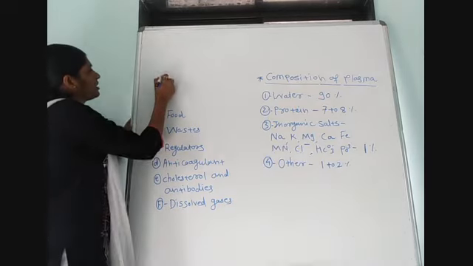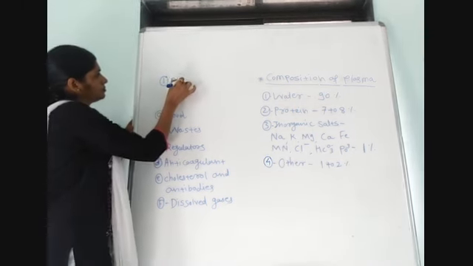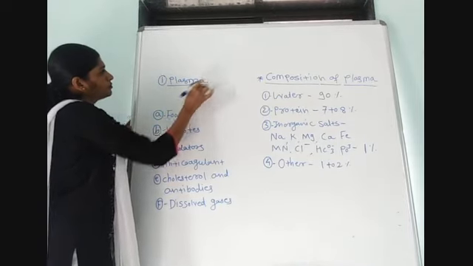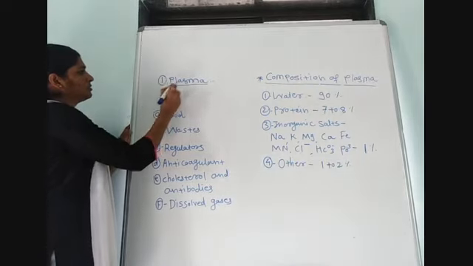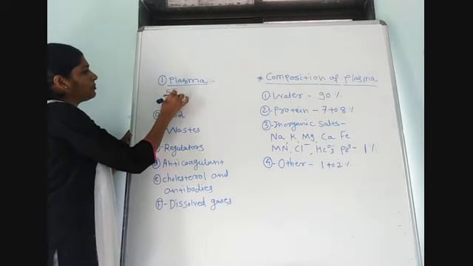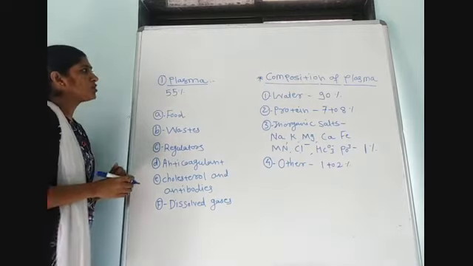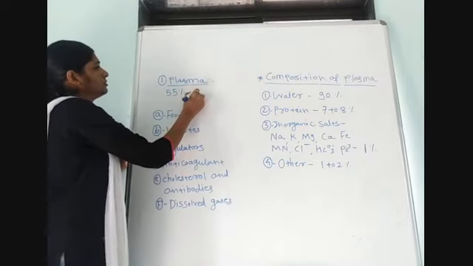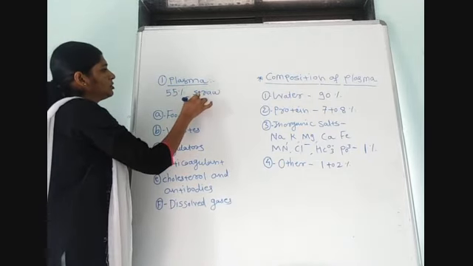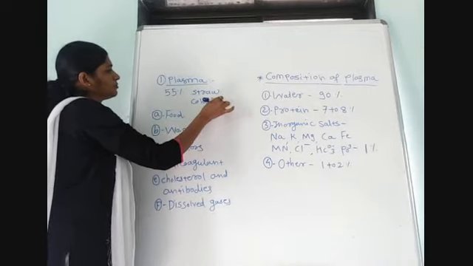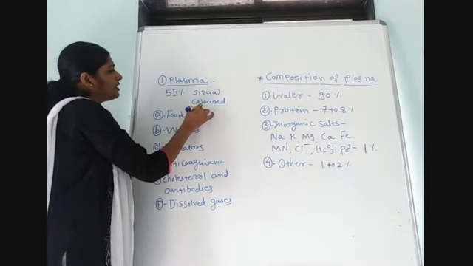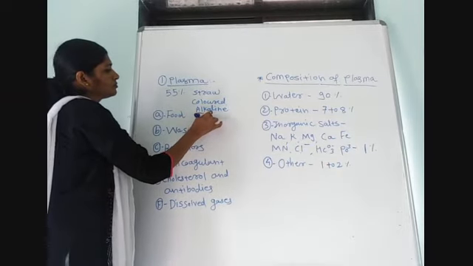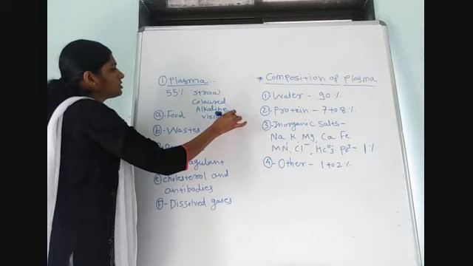First, plasma. This plasma makes up 55% of total human blood. Remember, this plasma is straw colored, slightly alkaline, viscous fluid.